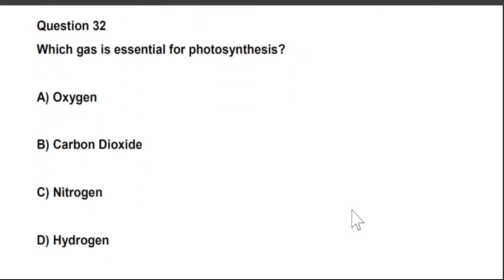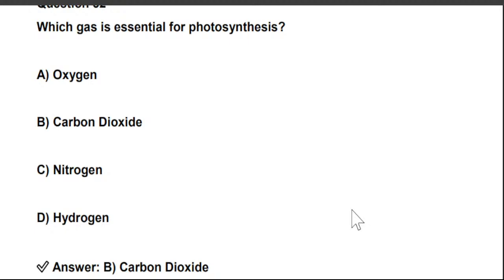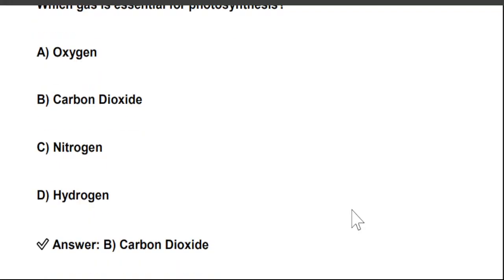Which gas is essential for photosynthesis? A. Oxygen, B. Carbon dioxide, C. Nitrogen, and D. Hydrogen. So you have to give the right answer. Here are all four options and you have to find out the right one. So the answer is B. Carbon dioxide.